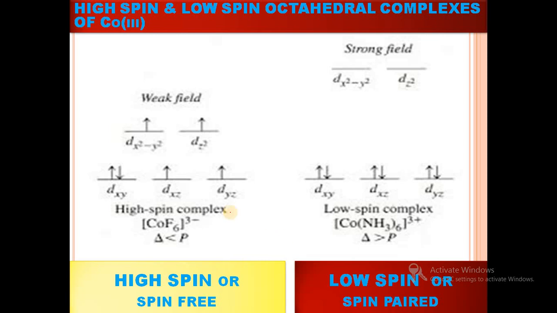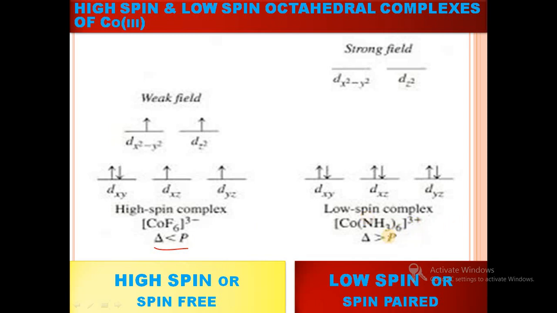This is another diagram for explanation only. In case of high spin complex, the example is CoF6 3 minus and the condition is crystal field stabilization energy is less than pairing energy.